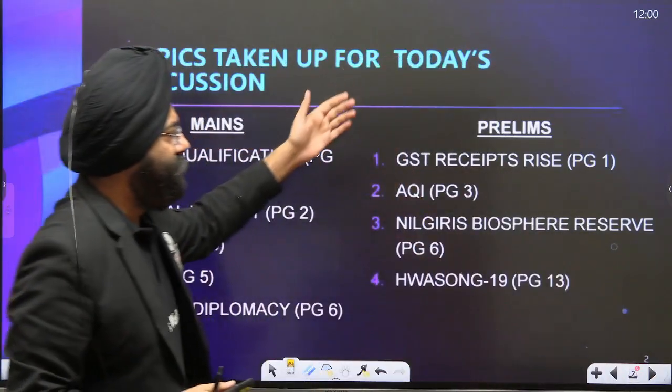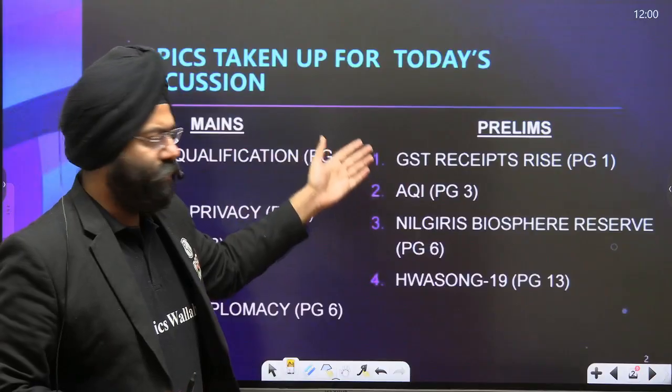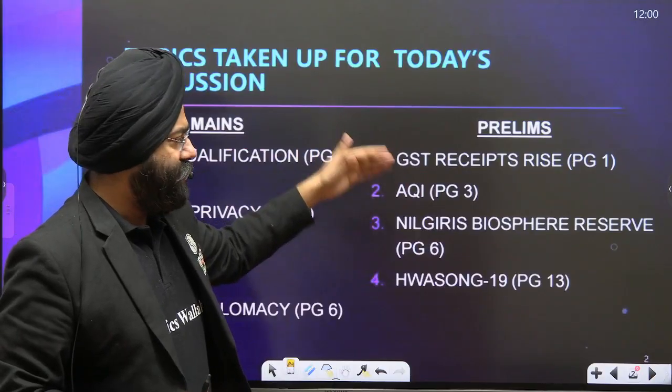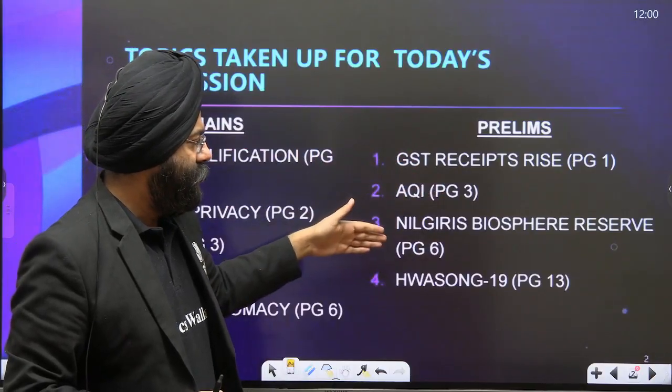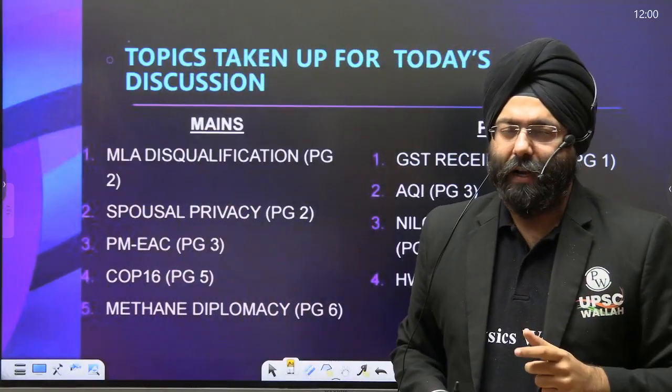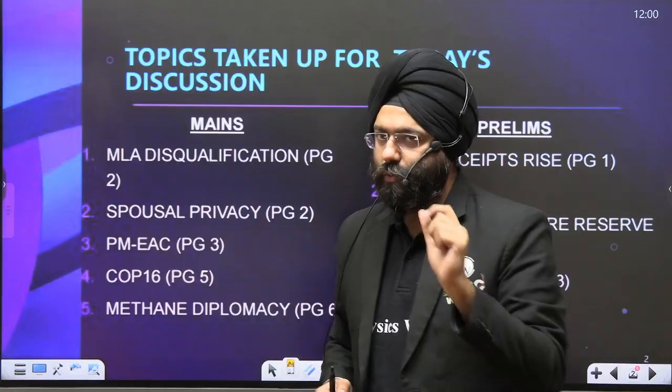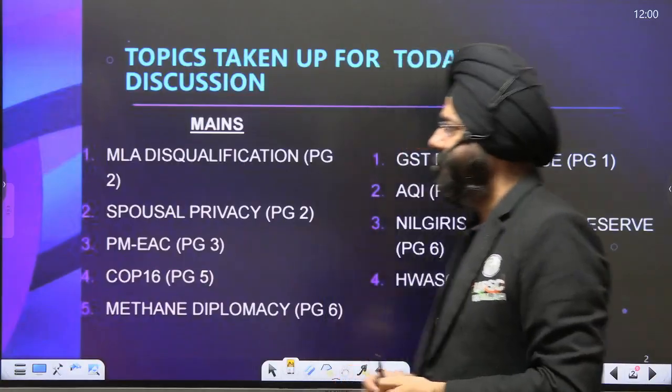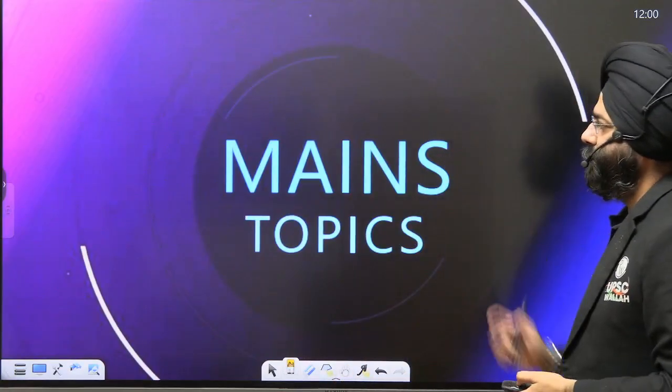Then we have for the prelims, GST receipts rise in page number 1 only, AQI, Air Quality Index. Then we have the Nilgiri Biosphere Reserve and the Hwasong 19, which is an intercontinental ballistic missile by North Korea. So we'll be seeing certain features of that. Let's begin with today's analysis, main topics.